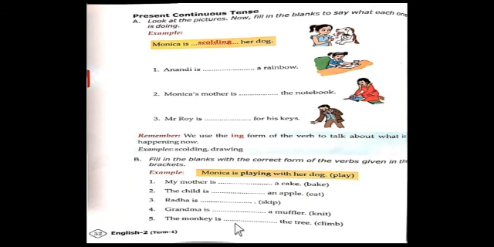Then the last one. The monkey is dash the tree. So the verb is climb. So what you have to add? Just add the ing form to the verb climb. Then it becomes climbing. So the monkey is climbing the tree. C-L-I-M-B-I-N-G. Climbing.